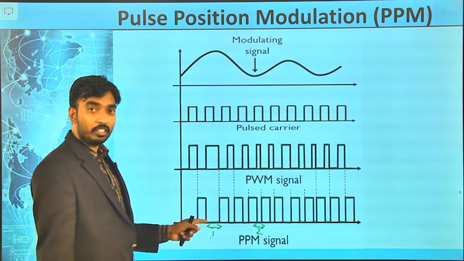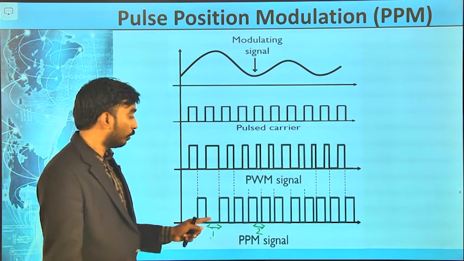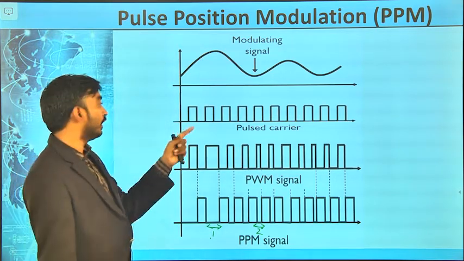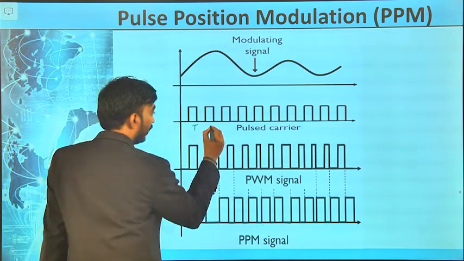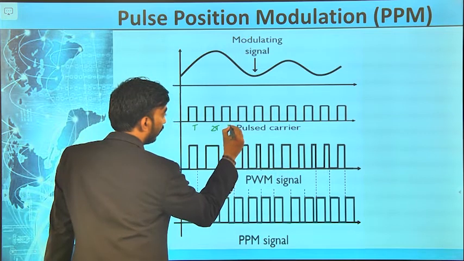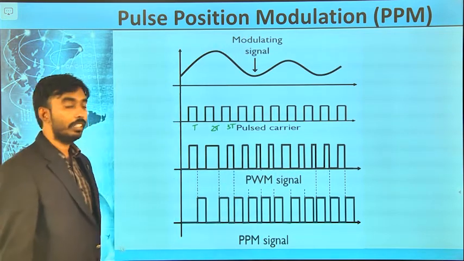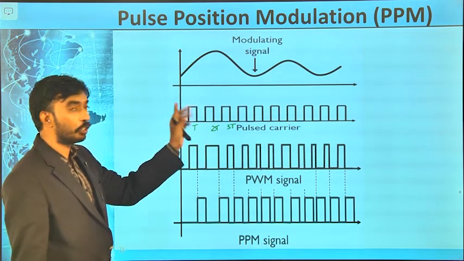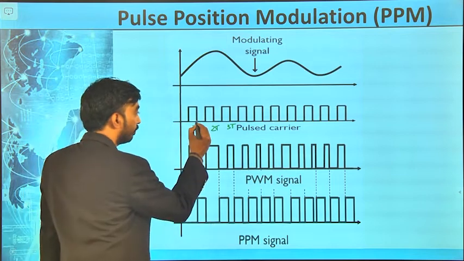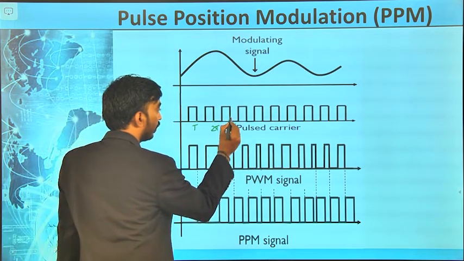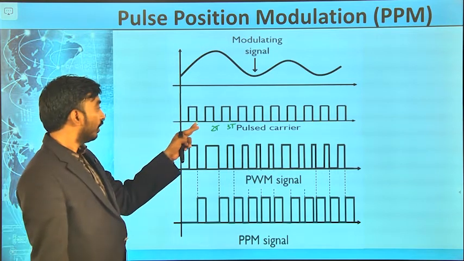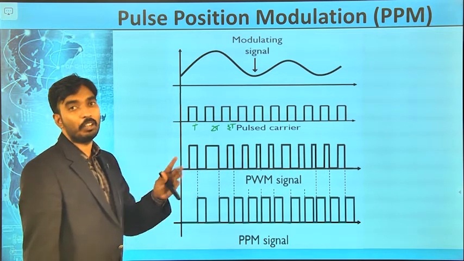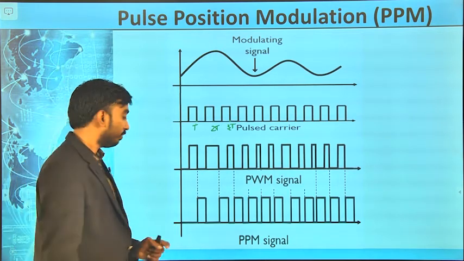Again, the width and amplitude are constant in pulse position modulation, the only change is position. That means T, 2T, 3T: only these positions are changed. The 2T position is changed, the 3T position is changed. The width and amplitude are constant here.